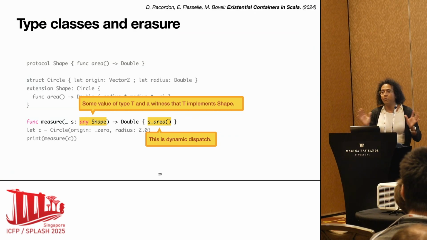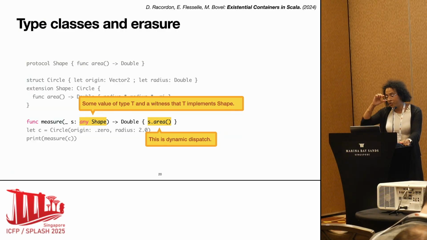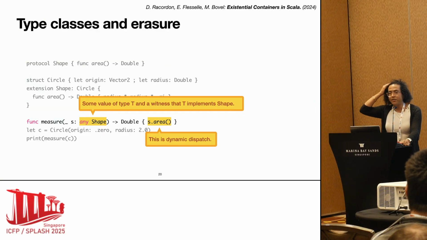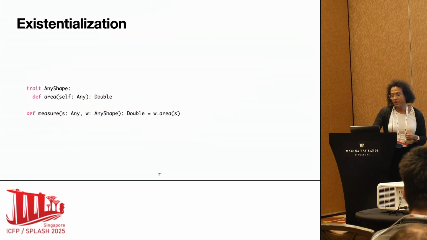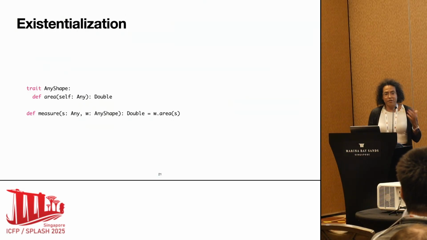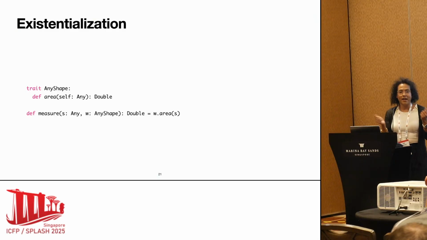Okay, so now we have monomorphization and we have dynamic dispatch or erasure through type classes, but can we do better than the existing approaches? And this is where existentialization comes in. Existentialization is the process of trying to get both sides at once.